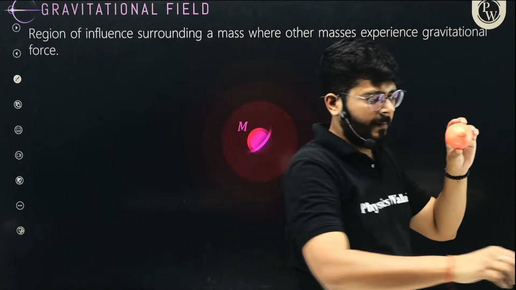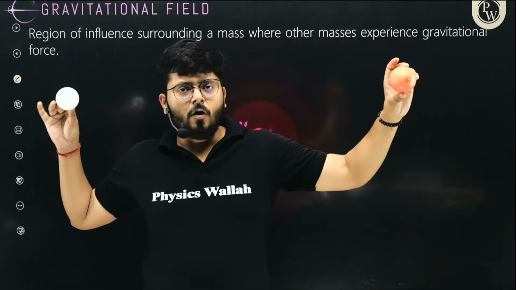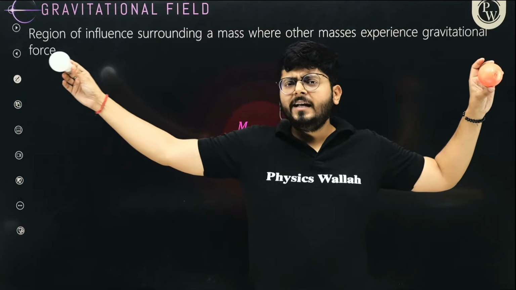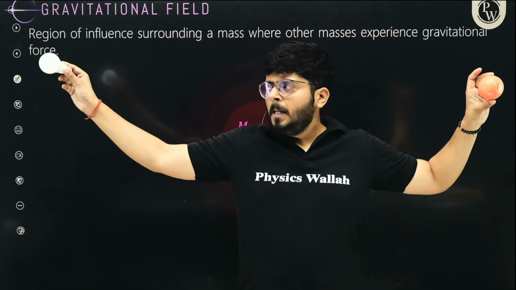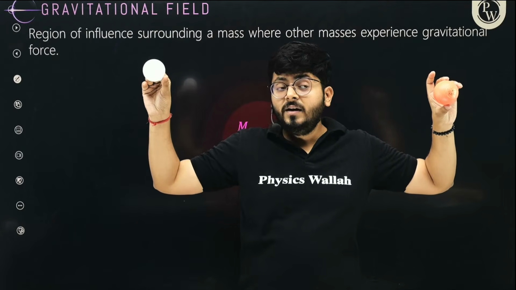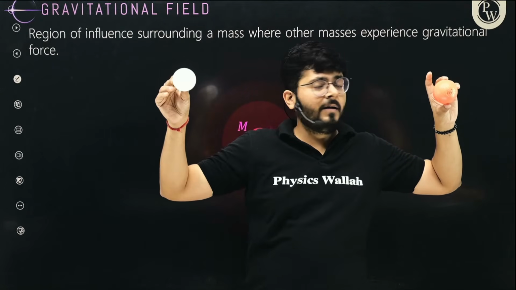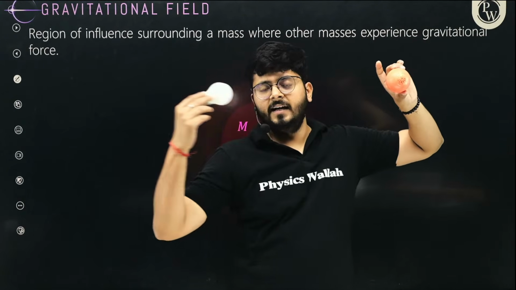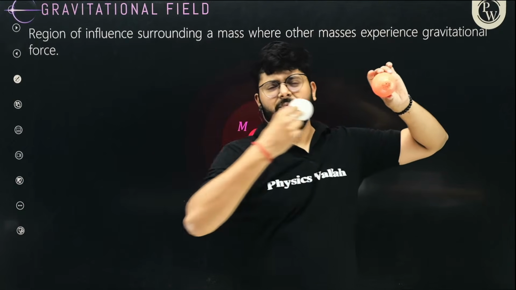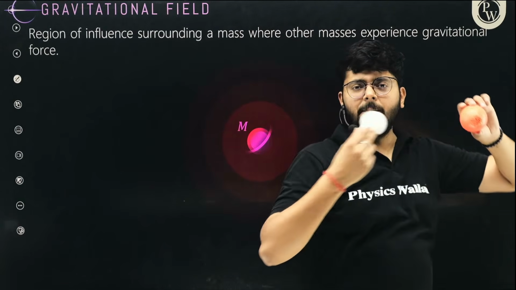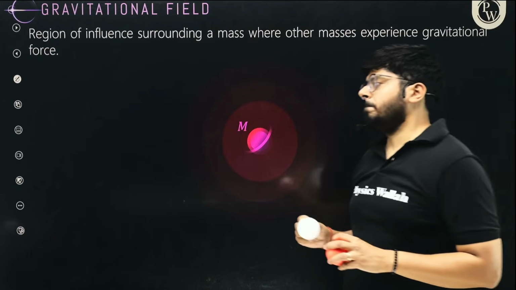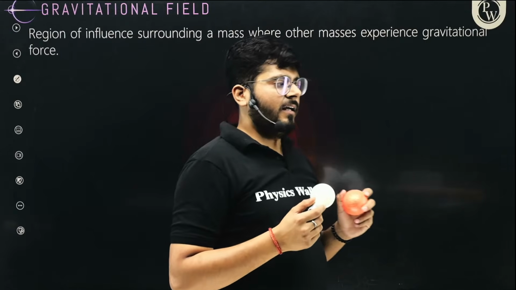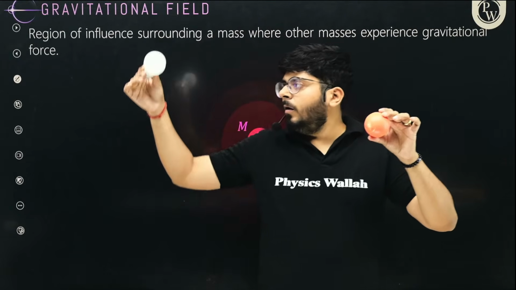Now, what is really happening? Another object, let's say some random asteroid, is moving, but it is so far away that it is not attracted by this one. But if you reduce the distance, now it is attracted, and once the object is attracted by this particular planet, the asteroid is now taking circles around it, right? Okay, the same thing is happening with Earth, and the same thing is happening with different other planets, right?